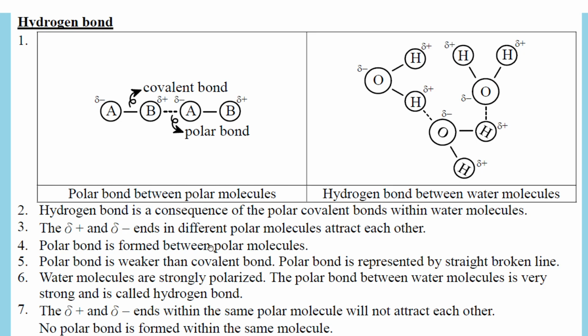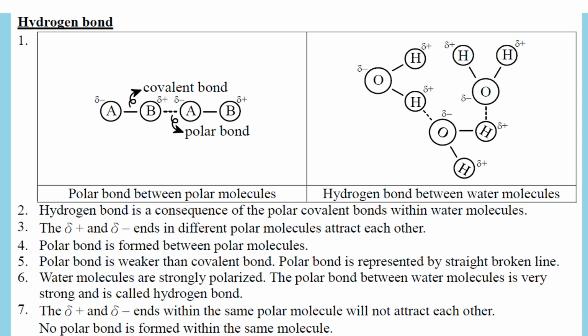Polar bond is formed between the polar molecules. And polar bond is weaker than covalent bond. Of course, it can be broken. So it's a broken line. So a polar bond is represented by a broken line. And water molecules are strongly polarized. So the water ones are very strong amongst the broken lines, amongst the polar bond, okay, but still weaker than covalent bond. The polar bond between water molecules is very strong, and this strong polar bond we call hydrogen bond. So hydrogen bond is a kind of polar bond, but a strong kind, especially for water.